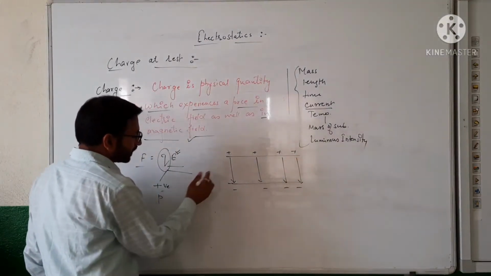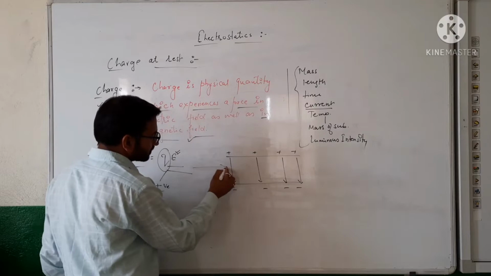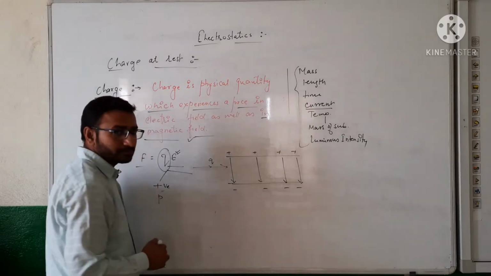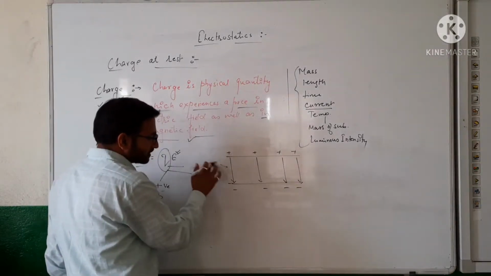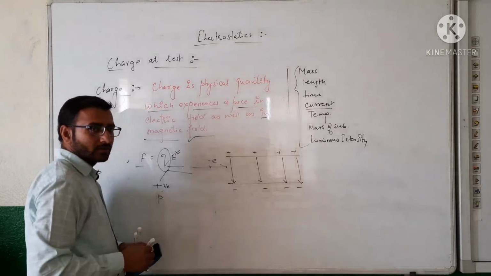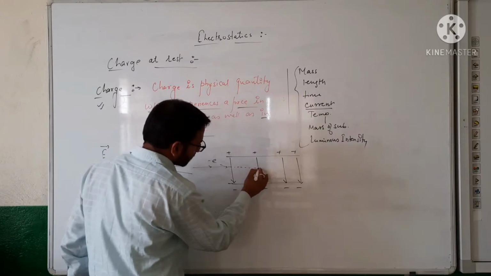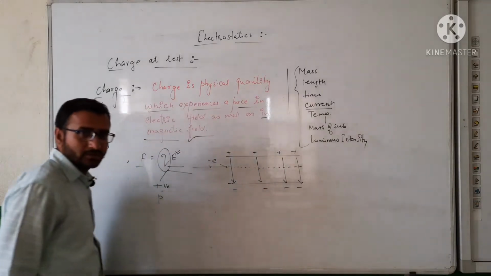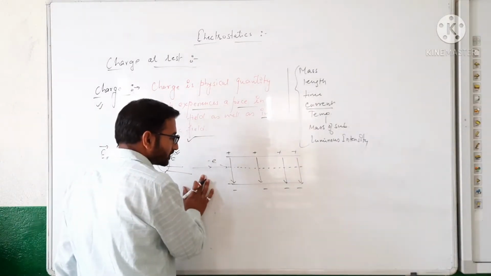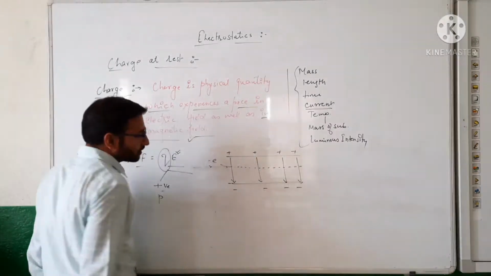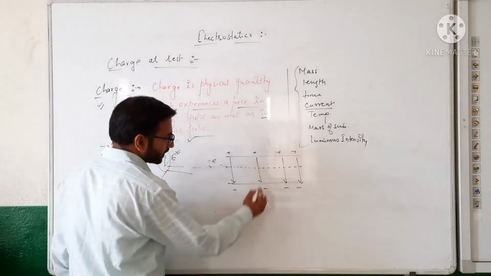So suppose, student, a charge enters this field, and this charge is negative. What happens? When the charge enters this field, is its path circular or not? The question arises. Here the charge is an electron, and it is entering an electric field whose direction is as shown in the figure. Point is clear.